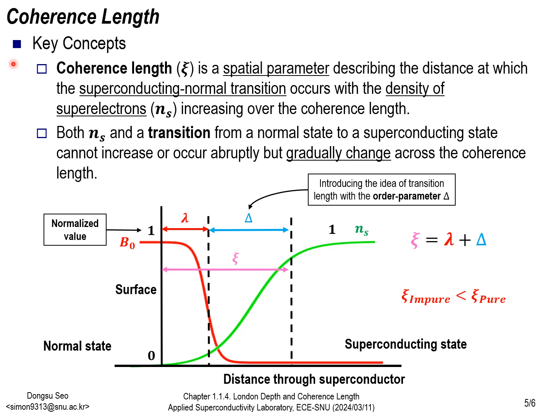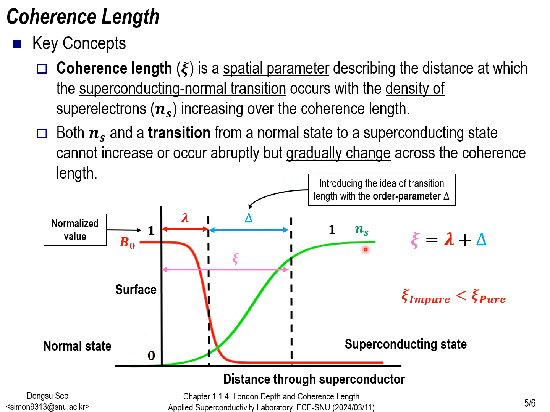Next is the coherence length. First, the coherence length is a spatial parameter describing the distance over which the superconducting and normal state transition occurs. The density of superelectrons increases with the coherence length. Similar to the penetration depth, the density of superelectrons cannot instantaneously increase, and the transition from a normal to a superconducting state cannot occur abruptly but changes gradually over the coherence length.